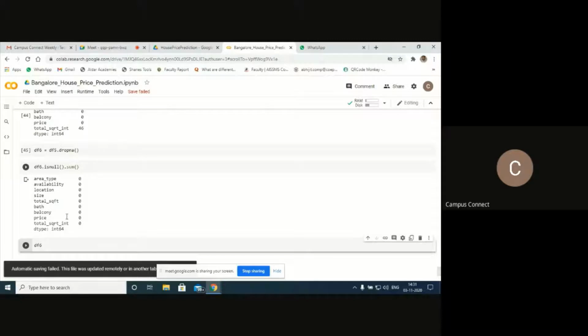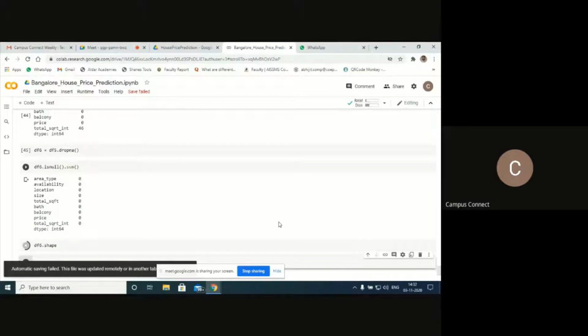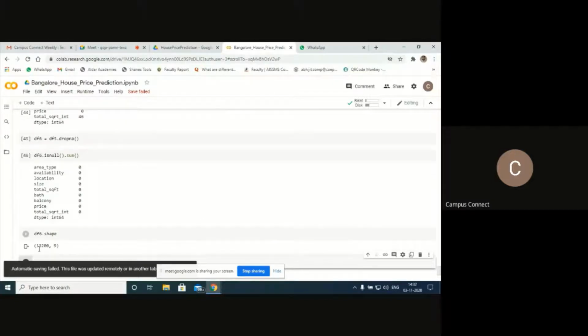As far as this data set is concerned, to check that I can use the shape method. So use shape, shift and enter it. As far as the df6 set is concerned, I have 13,200 records and 9 features available.